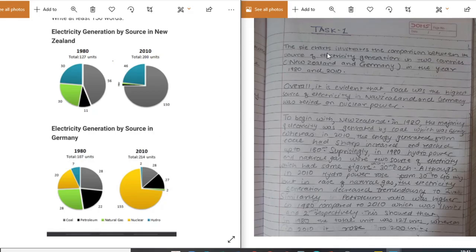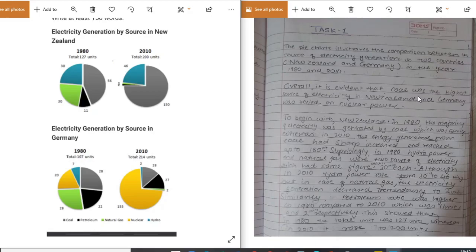The pie chart illustrates the comparison between the sources of electricity generation in two countries, New Zealand and Germany, in the years 1980 and 2010. Very good. Overall, it is evident that coal was the highest source of electricity in New Zealand and Germany relied on nuclear power.